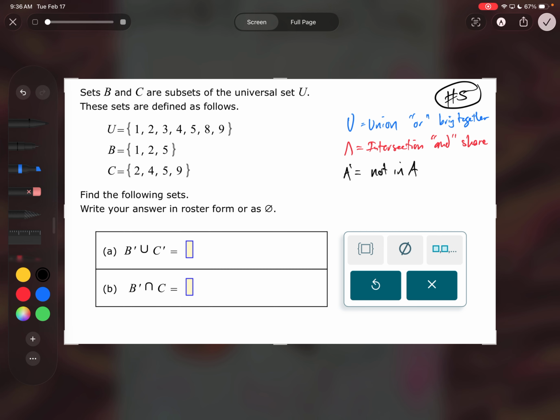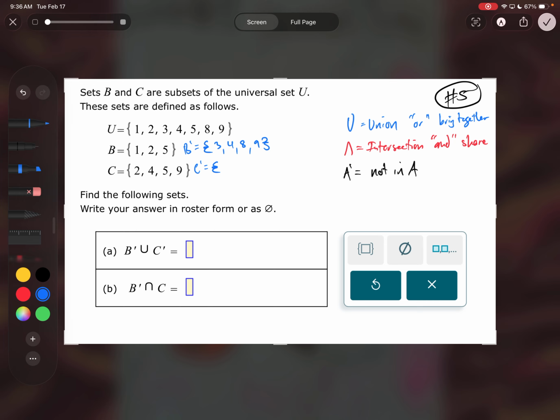What you can do on this is use order of operations, okay? Like a parentheses or an exponent. We can do another one if we need to because there's no parentheses on this one. But I would figure out what B naught is, and I would figure out what C naught is, and then I would worry about the union here, okay? So I'm going to go ahead and write B naught right here. B naught is, well, B is 1, 2, 5, so B naught would be 3, 4, 8, 9. And then I also need C naught.